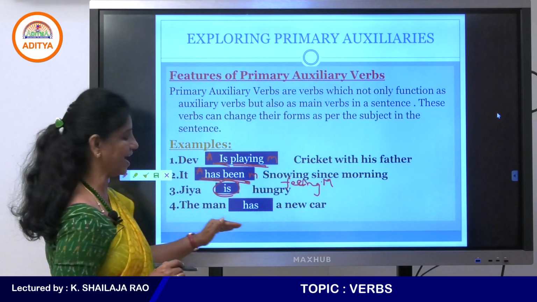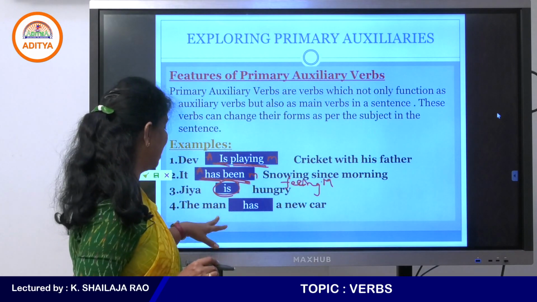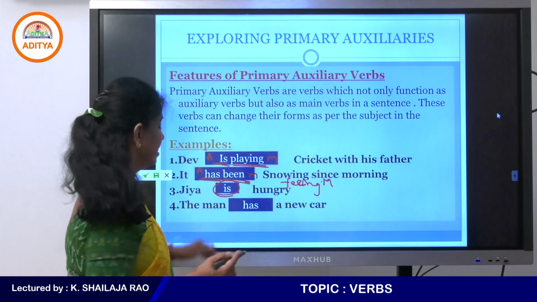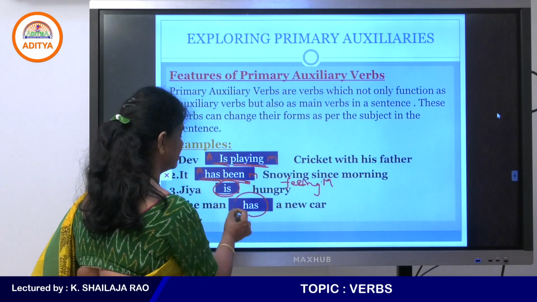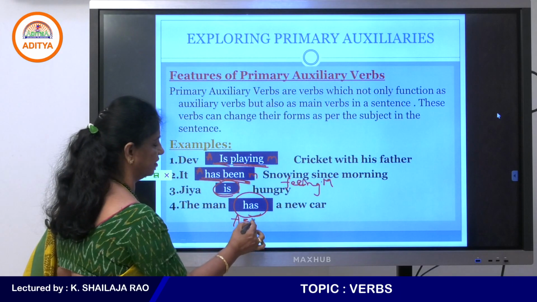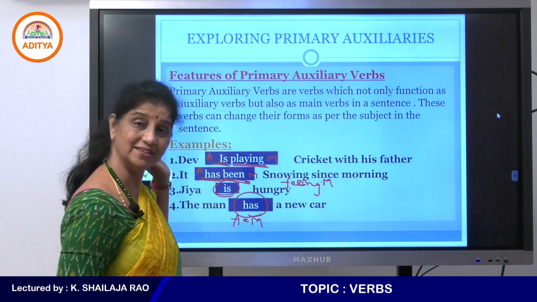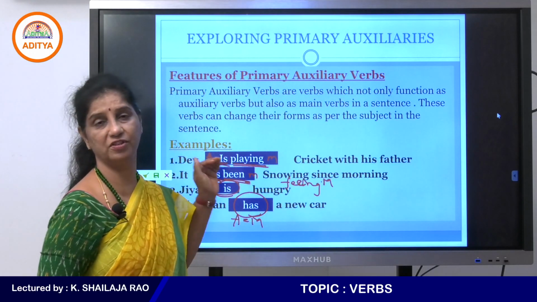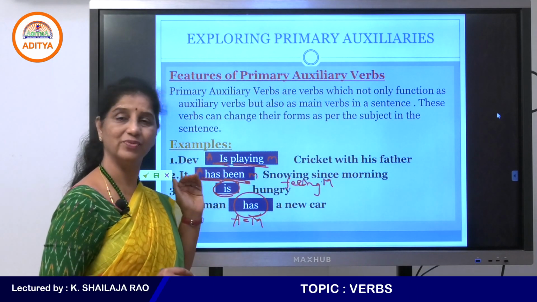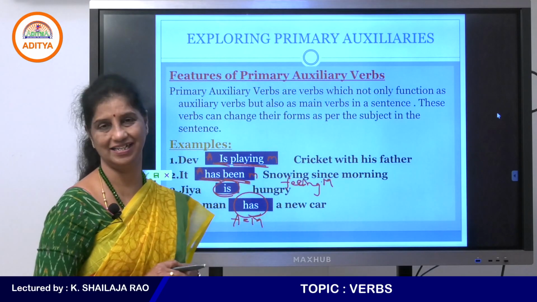So, the man has a new car. Okay, you could write the man owns a new car, a non-action verb, but he has a new car. Has is an auxiliary verb which has become the main verb here. Right? So auxiliary verbs sometimes perform the function of the main verb. That is, without the main verb also you are able to understand that sentence.